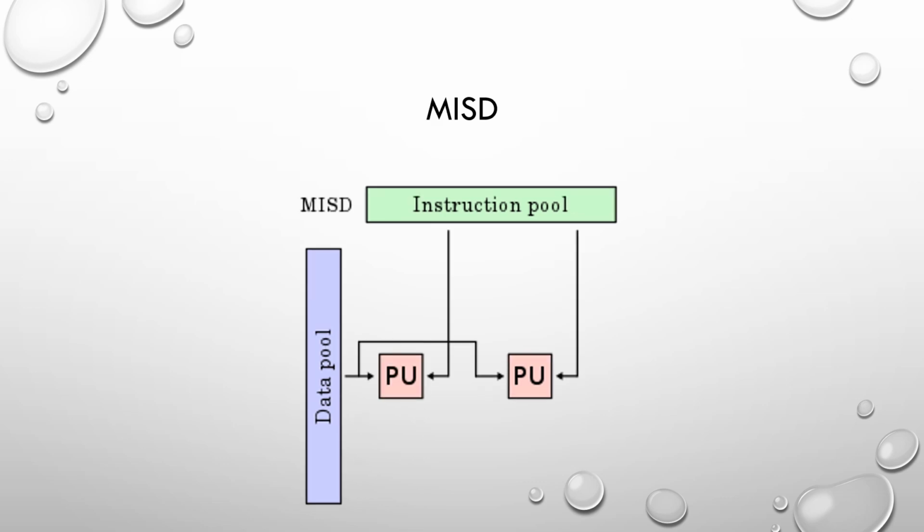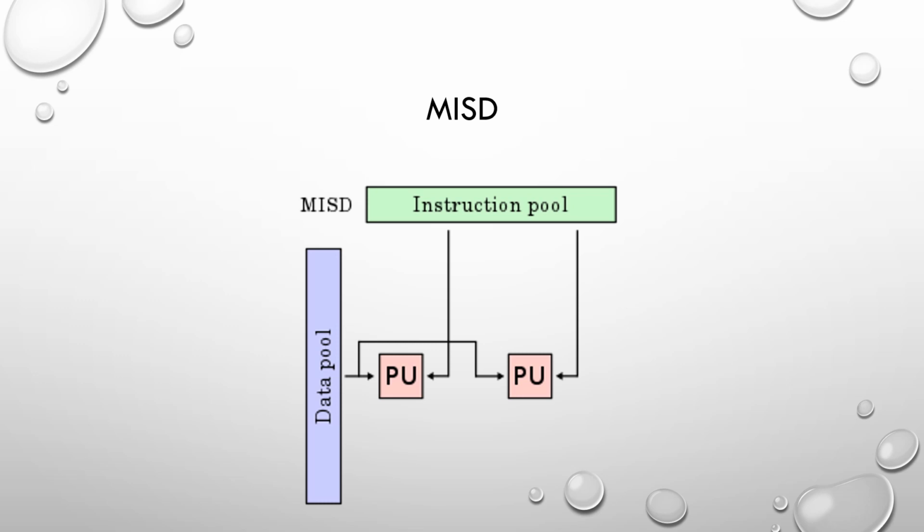Next, the next one is multiple instruction stream, single data stream. It is an architecture for parallel computing where many functional units perform different operations by executing different instructions on the same data set. So here the data set is the same, but we have multiple processors working on this data set, so that literally we are doing the computation in parallel.